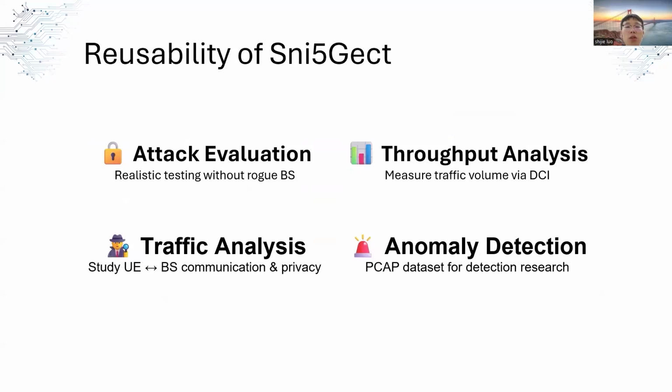Sniffjet is not only a tool for sniffing and injecting messages, but it is also highly reusable for several tasks. Researchers can evaluate attacks without a rogue base station, making tests more realistic. The DCI sniffing capability can be used for throughput analysis, measuring the traffic volumes over the air. And the message sniffing functionality allows detailed traffic analysis, which can be used for privacy research. Finally, the artifact provides pcap datasets during injection attacks, which can be leveraged for anomaly detection studies.